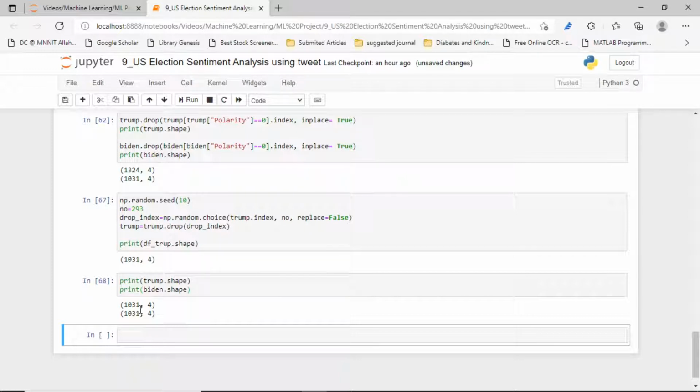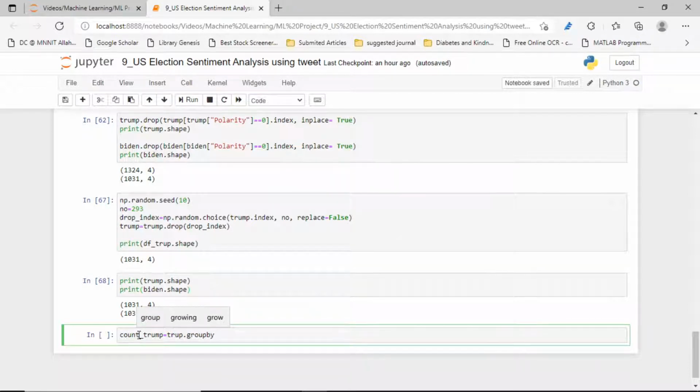Let's see one by one how we will count it. First the count for Trump.